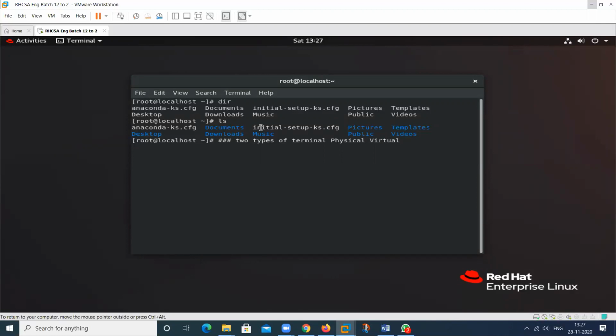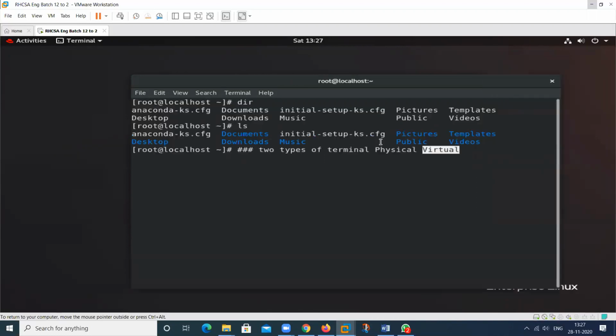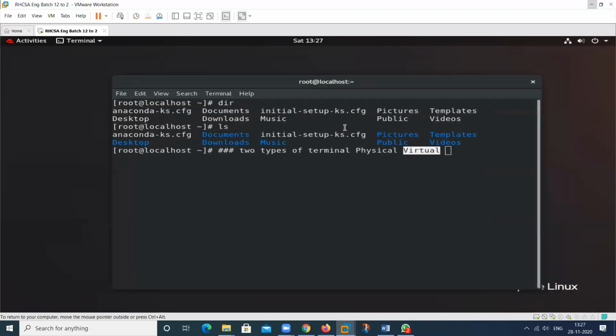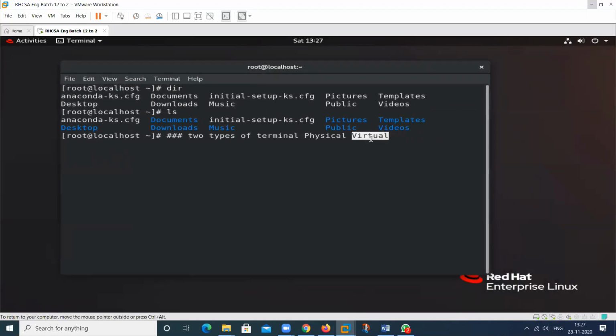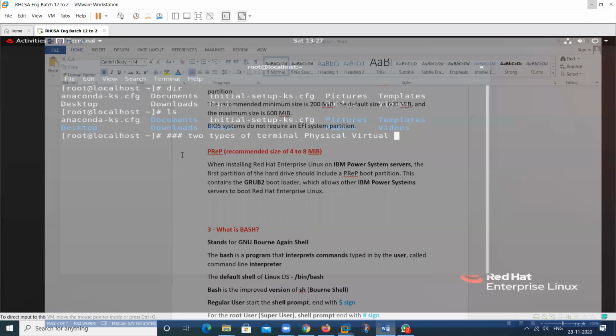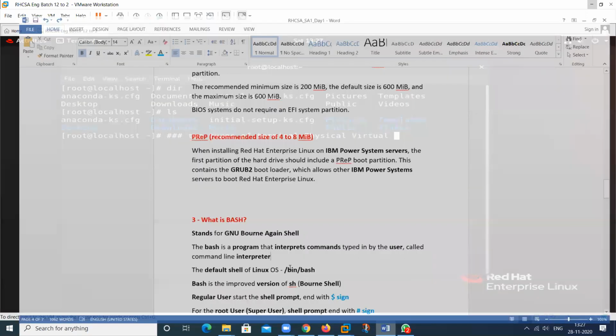Do you have knowledge about this one and this one? Any knowledge regarding physical terminal, virtual terminal? Any information regarding these? No, but from the words I can guess the one which we are working on is the physical terminal. Okay, and any other information regarding this? Okay, I will show you. I will discuss this one later. First, this one.